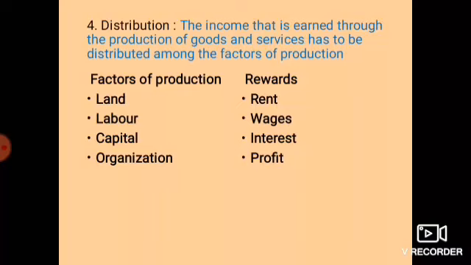What are the factors I need to produce a good? See, if I want to produce a good, first I want a land. I want some fixed land. Then I want some labor. Though I am using lots of machines, at least to operate those machines, I need some labor. So, will they come freely? No, I have to pay them. So, I want to invest something. So, I need capital. And all this forms an organization. Then there will be a construction of an organization. This is how a company or an industry or a firm forms.